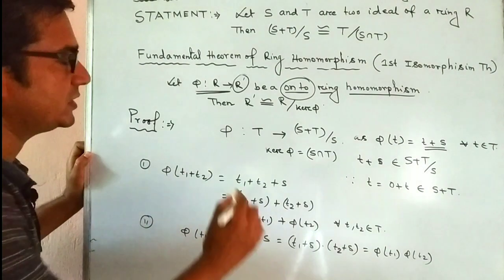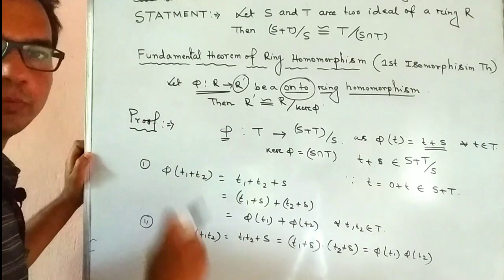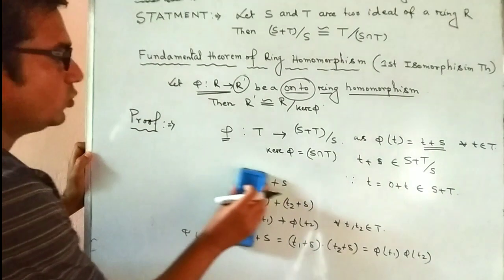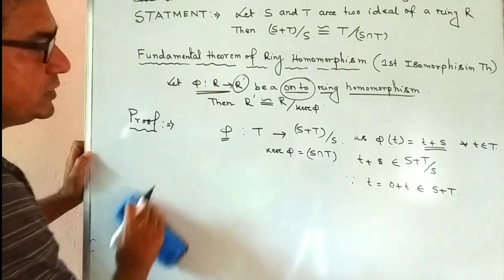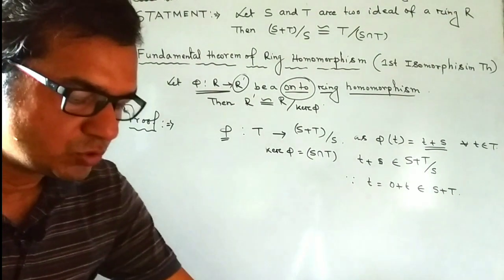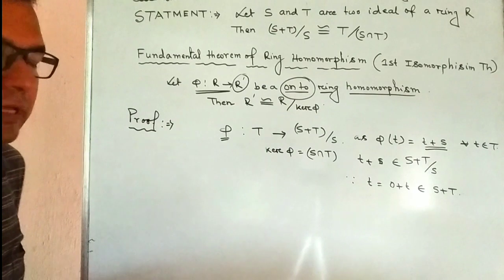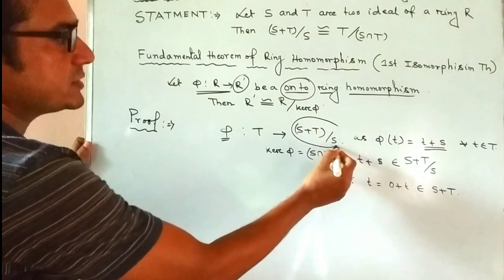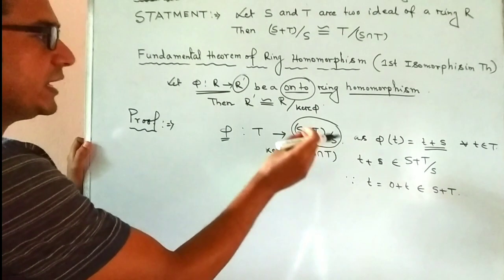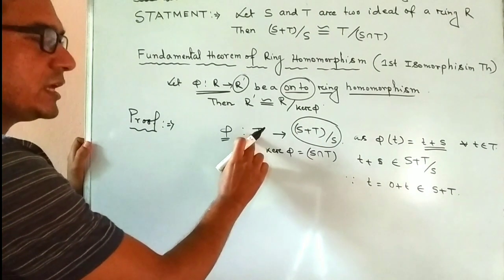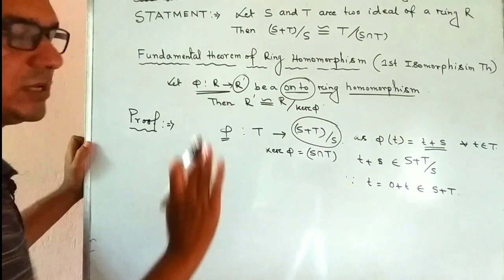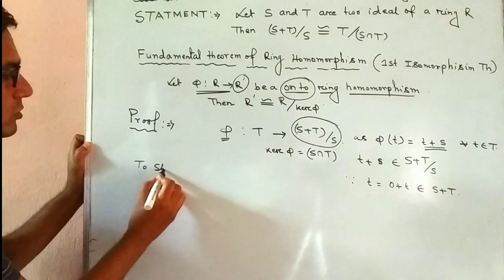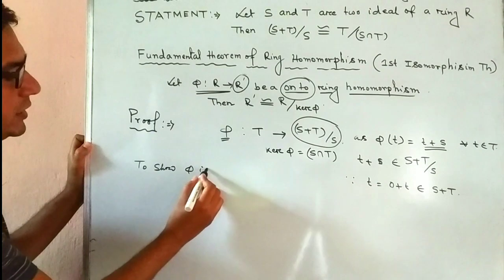So we say that phi is a ring homomorphism. Now we have to prove this function is onto. That is, for any element of this set, there exists a T belonging to T such that phi of T equals this element. To show phi is onto,